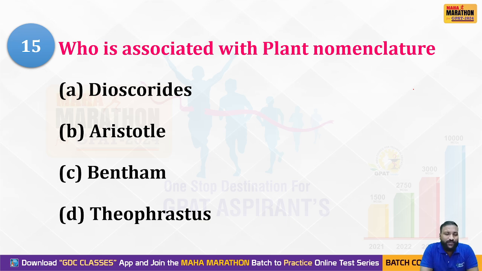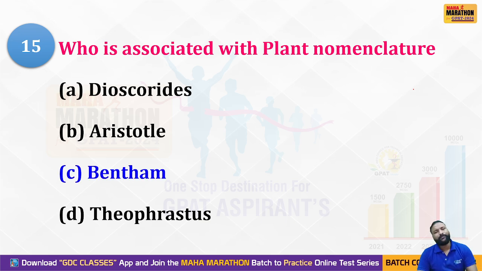Yes, coming to the next one, which is associated with plant nomenclature. Who is associated with plant nomenclature? It again goes back to history. Option A, Dioscorides; B, Aristotle; C, Bentham; and D, Theophrastus. In order to answer this question, you must have an idea regarding the history and the persons involved in the development of pharmacognosy. We'll check the right answer.